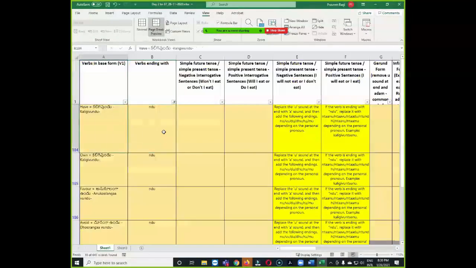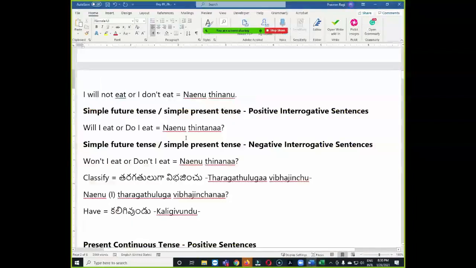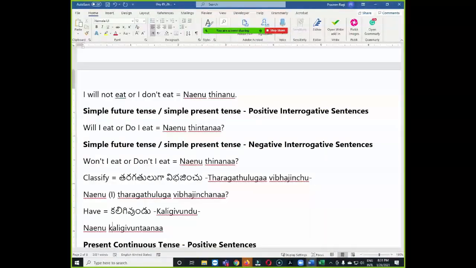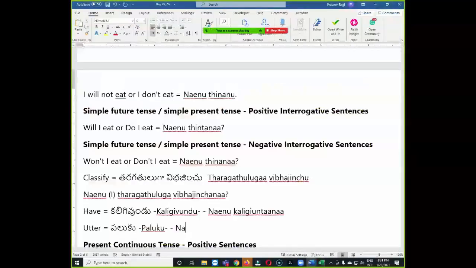The next category is the verbs which end with the undu sound. I will take one example: kaligi undu. So the example sentence will be like this: I will have, oh, no, one minute. నేను కలిగి ఉంటానా. This is the example sentence for the verbs which end with the undu sound. నేను పలుకుతానా.